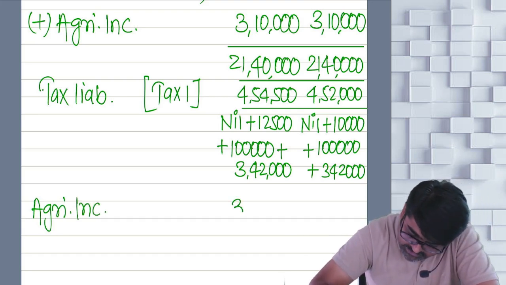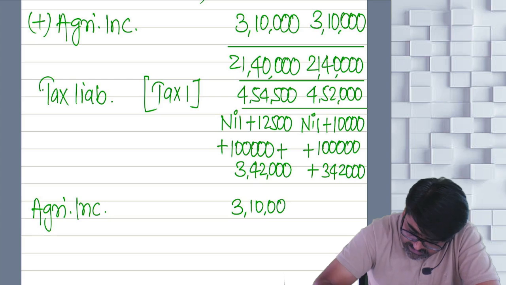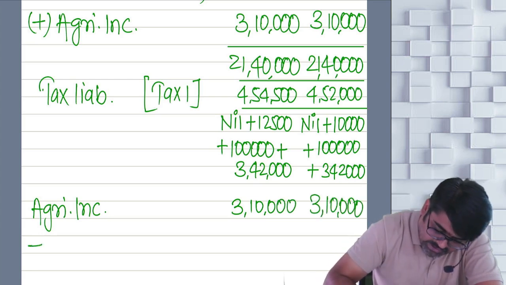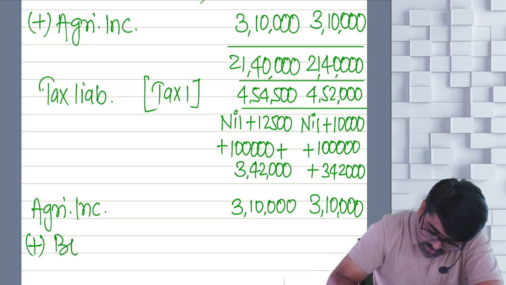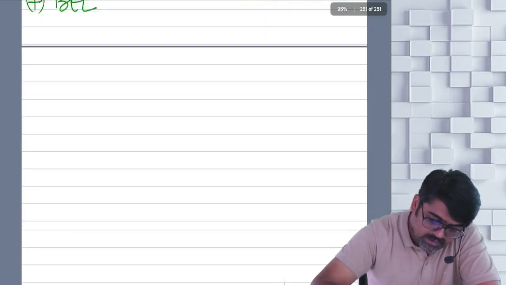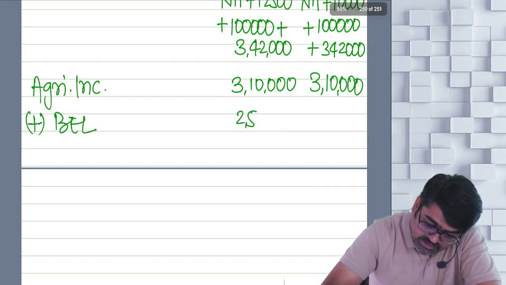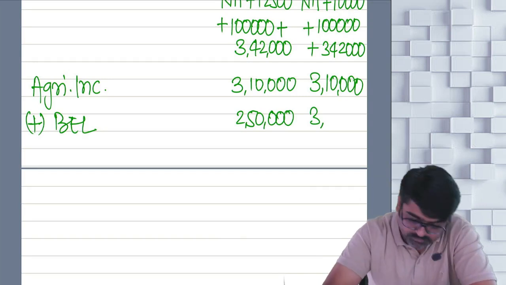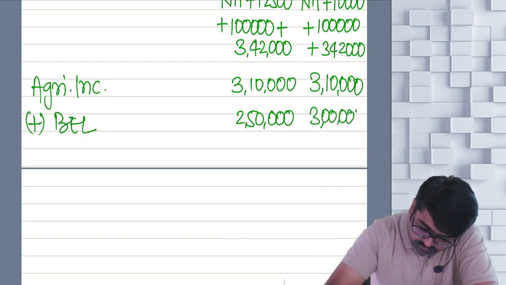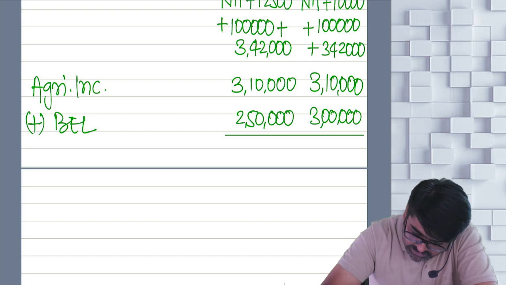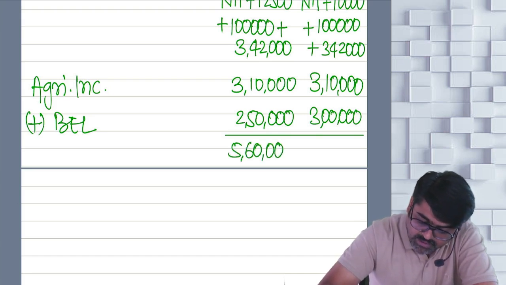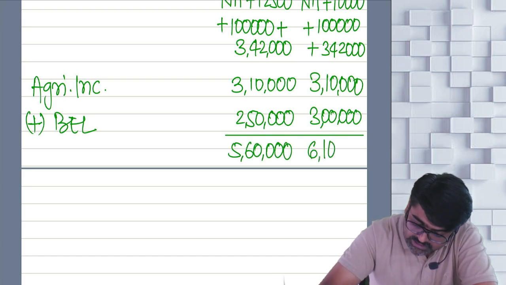What was your agriculture income, sir? 3 lakh 10,000. Add your basic exemption limit. In the first case, the basic exemption limit was 2 lakh 50 and in the second case it was 3 lakhs. Can you do the total over here? This will be 5 lakh 60,000 and this will be 6 lakh 10,000.